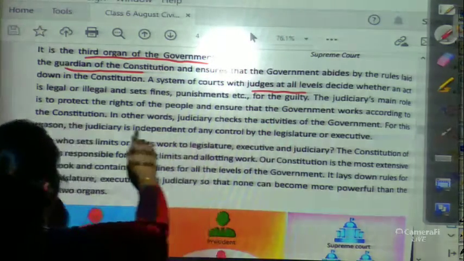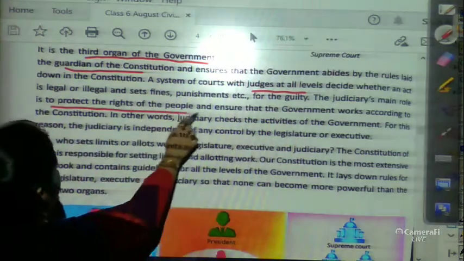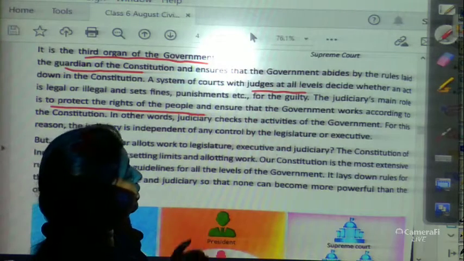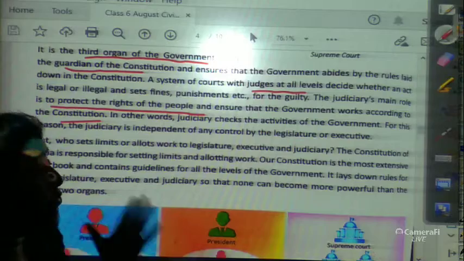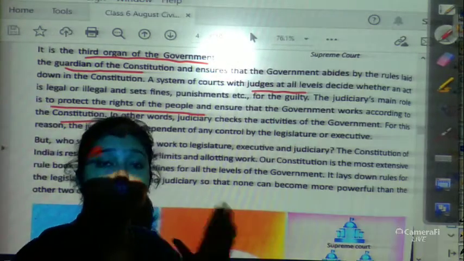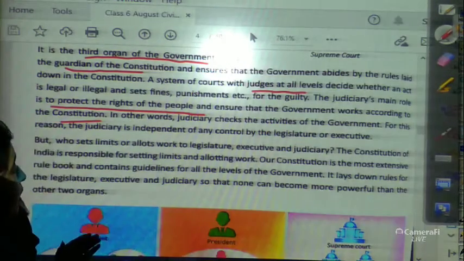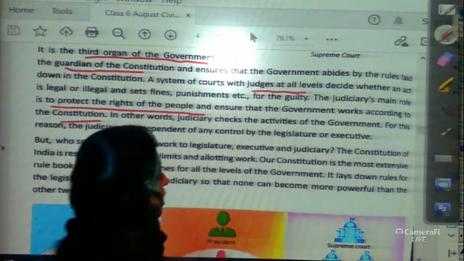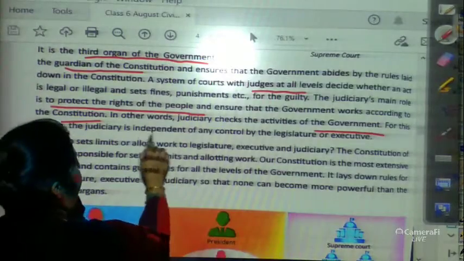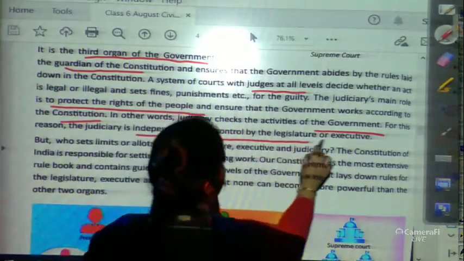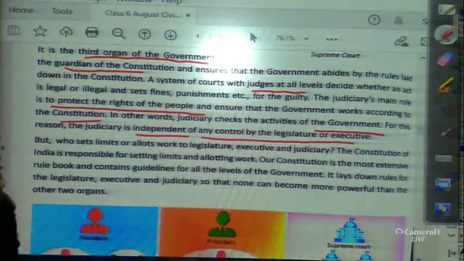The judiciary's main role is to protect the rights of the people and ensure that the government works according to the constitution. In other words, the judiciary checks the activities of the government. For this reason, the judiciary is independent of any control by the legislature or executive.